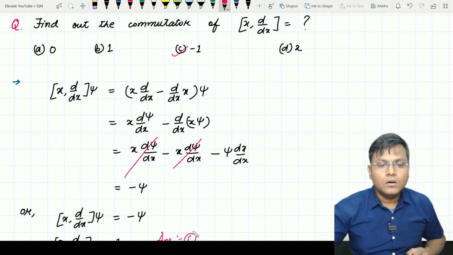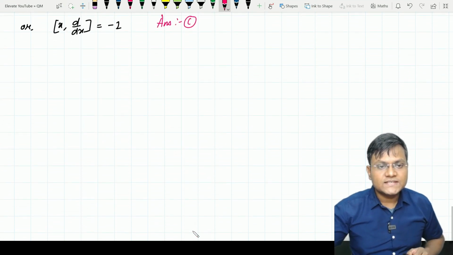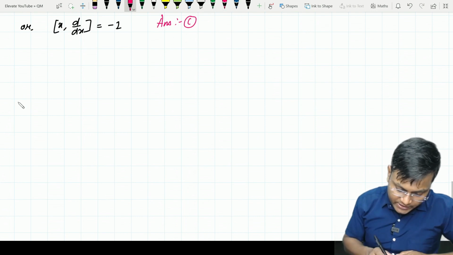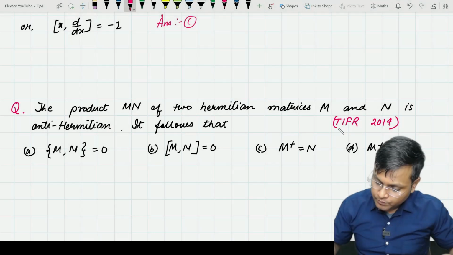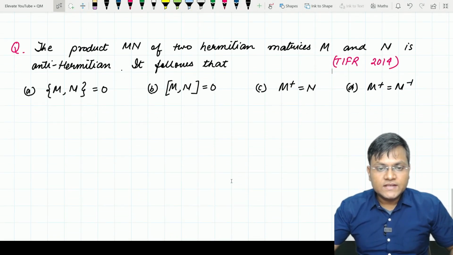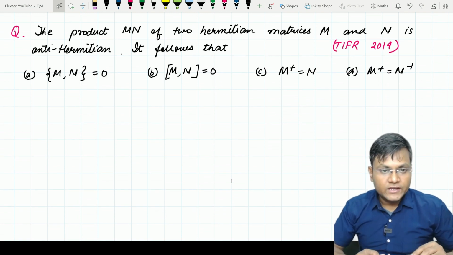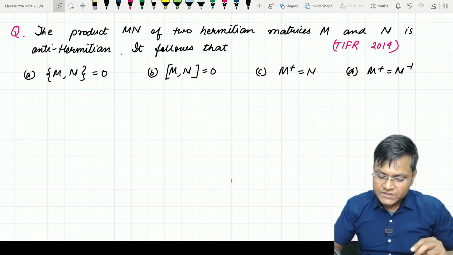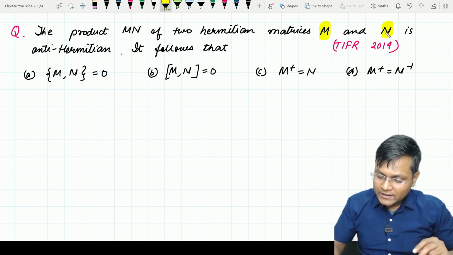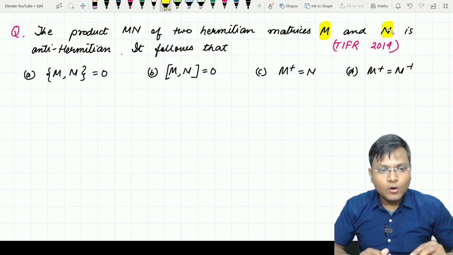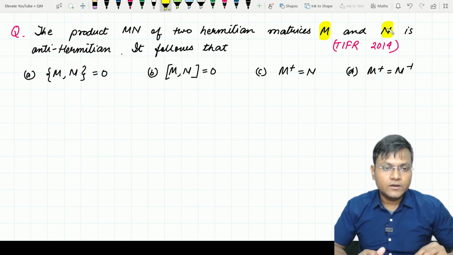Let me give you one more question. This question has come in the TIFR 2014 examination. The product MN of two Hermitian matrices M and N is anti-Hermitian. It follows that option A, anti-commutator of MN is 0; option B, commutator of MN is 0; option C, M Hermitian adjoint is equal to N; and option D, M Hermitian adjoint is equal to inverse of N.